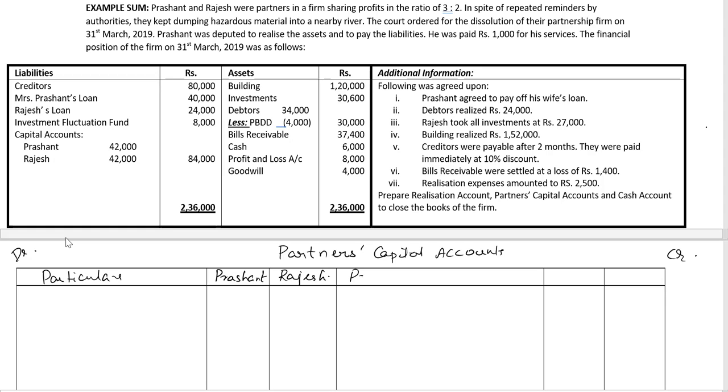And on the credit side we have particulars, a column for Prashant and a column for Rajesh. We'll begin by bringing down the balance of the capital accounts. By balance brought down, 42,000 for Prashant and 42,000 rupees for Rajesh as well.